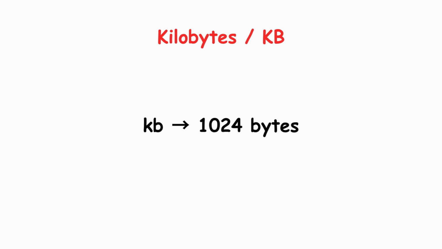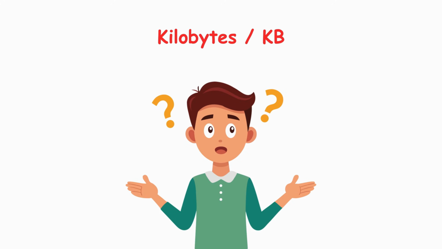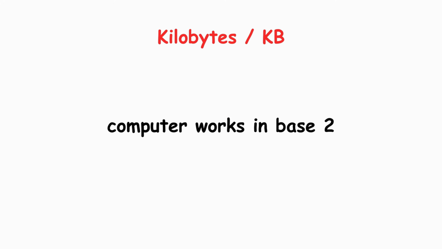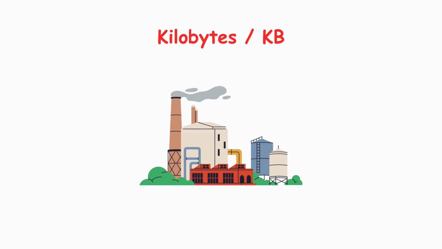Kilobyte, or KB. A kilobyte is 1024 bytes. Wait, why 1024 and not 1000? Because computers work in binary, base 2, and 2 to the power of 10 equals 1024. However, some manufacturers use 1000 bytes for marketing purposes, which causes confusion.